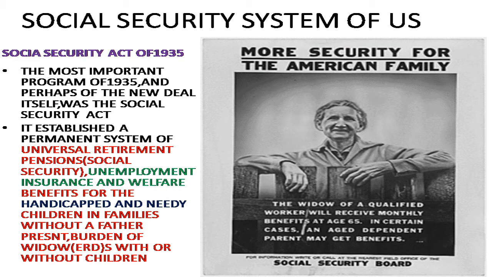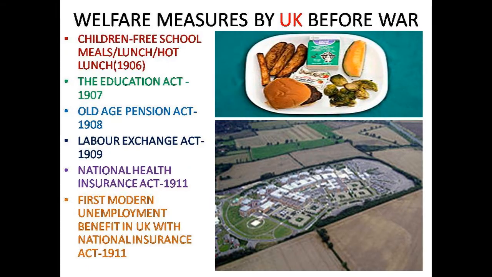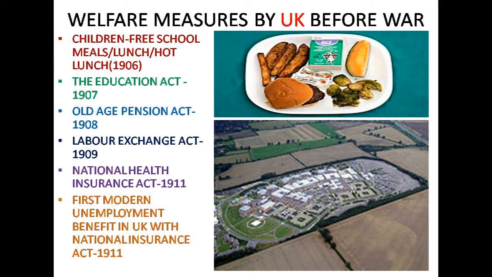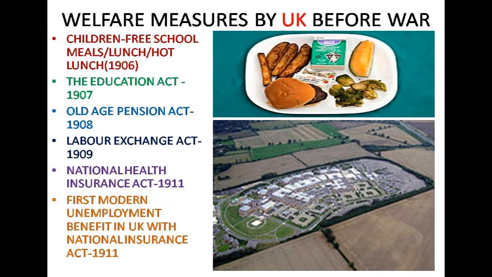Social security system. Here you see benefits for whom? You will find in this entire list the weaker ones, the sufferers. Benefits for the handicapped, needy children without fathers, unemployment insurance for jobless youth, retirement pension for workers. Of course, people from England migrated from Great Britain to the USA.